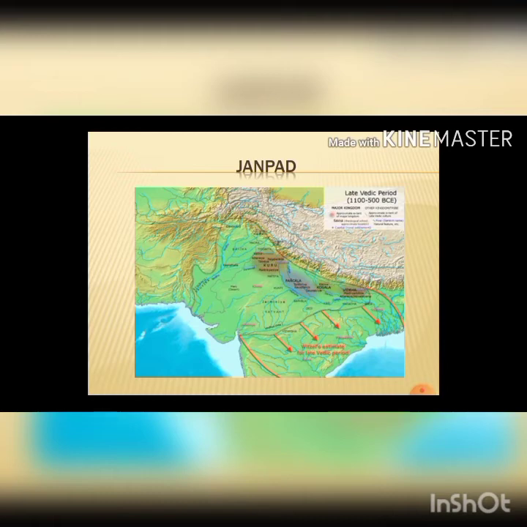The Janas were originally semi-nomadic pastoral communities but gradually came to be associated with specific territories as they became less mobile. Various clans developed within the Jana, each with its own chief. Gradually, the necessities of defense and warfare prompted the Janas to form military groupings headed by Kshatriya warriors. This model ultimately evolved into the establishment of a political unit known as Janapadas.